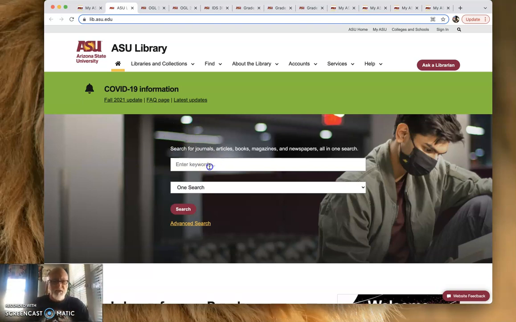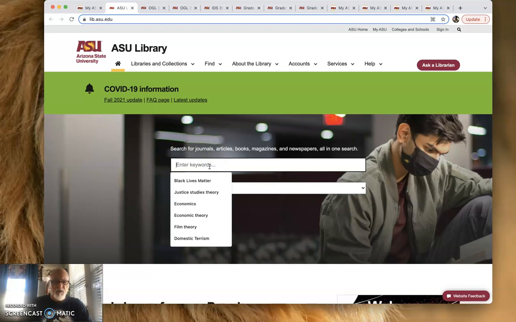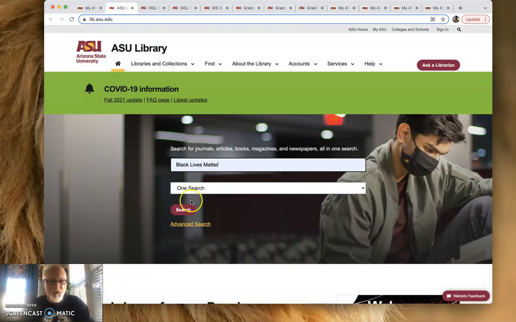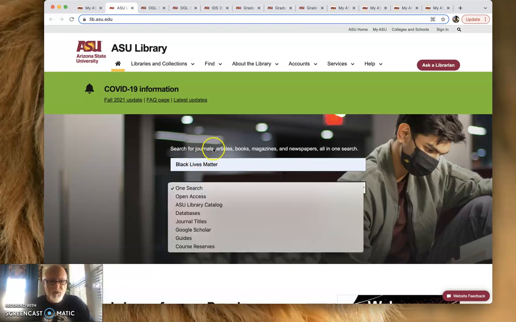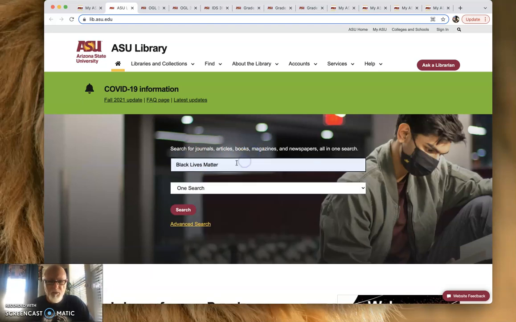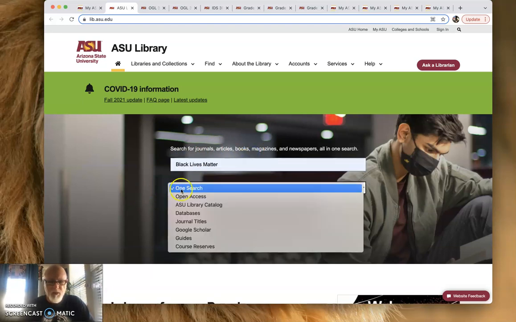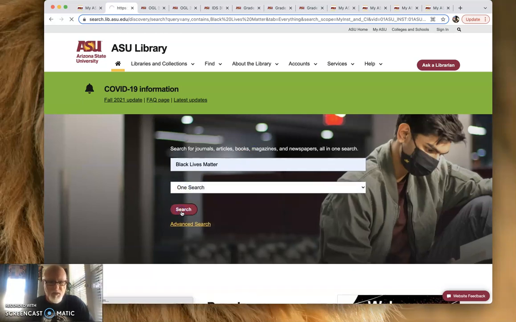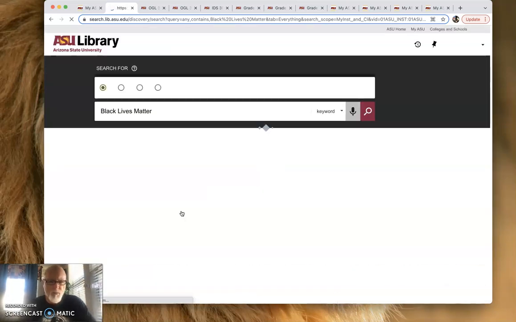So now let's take a look. Okay, you can see my thing here has a lot of stuff on some of the topics we've used in the past, and I don't think anybody chose Black Lives Matter. Maybe they did, I don't know. So let's look at that. So I'm going in here to the library and I'm going to search. Search for journals, articles, books, newspapers. Okay. And let's just do the one search, okay? And let's click on search.